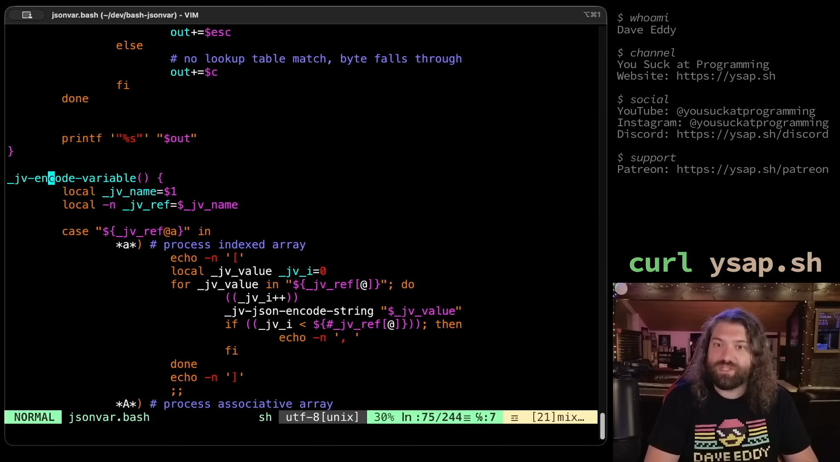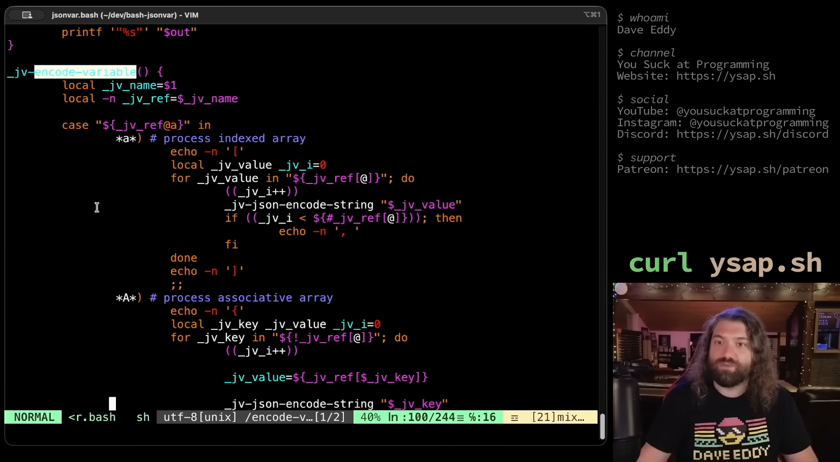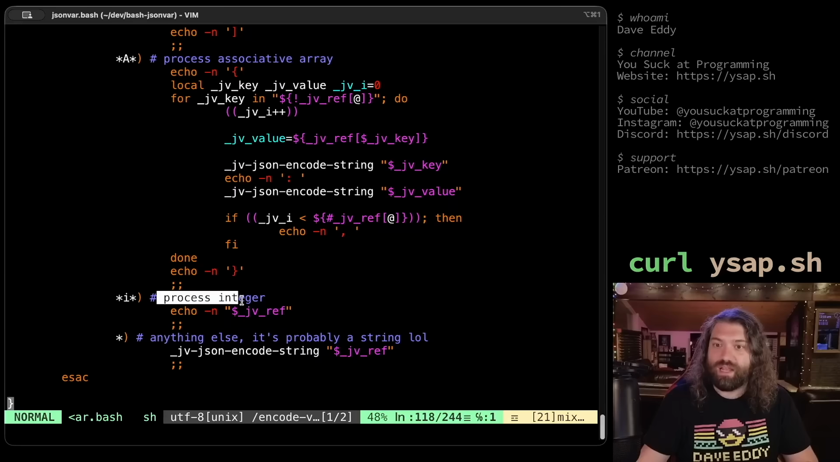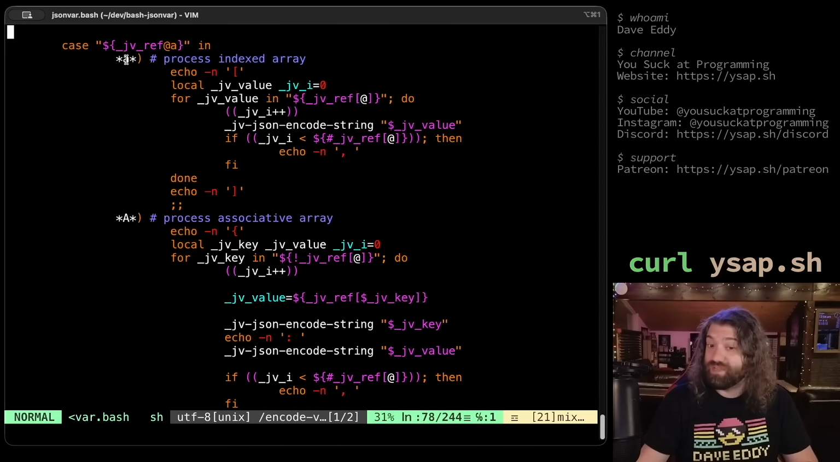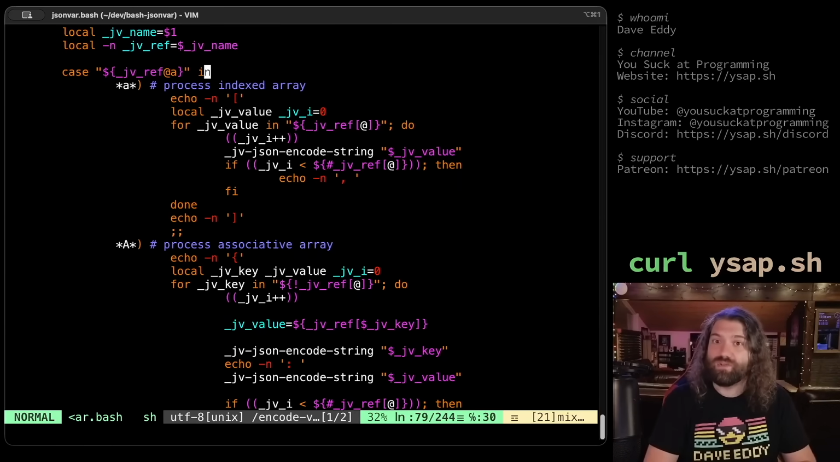So down here, we have this JV encode variable. This is what we care about. Because encode variable gets called with our variable name, and then we do some processing. We check, is it an indexed array? Is it an associative array? Is it an integer? And if it's anything else, it's probably a string. So the nice thing is we put the array checks above the integer checks. This is super cool because we will go into this branch if it's an indexed array. So once we're in here, we can check if the integer flag is then set, and we can format it differently based on that.